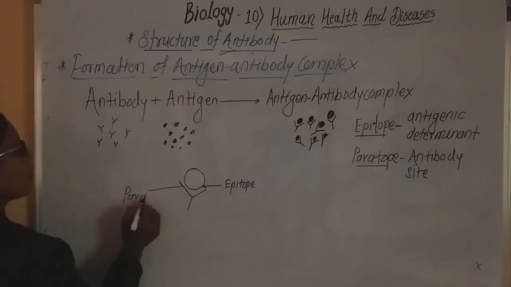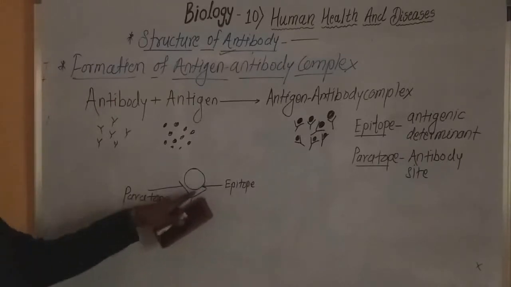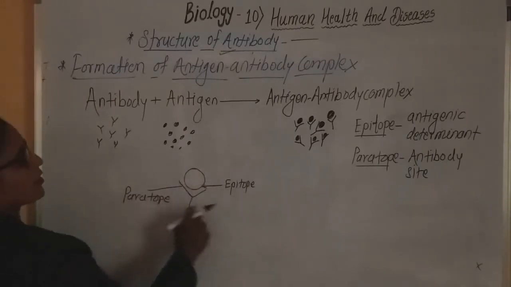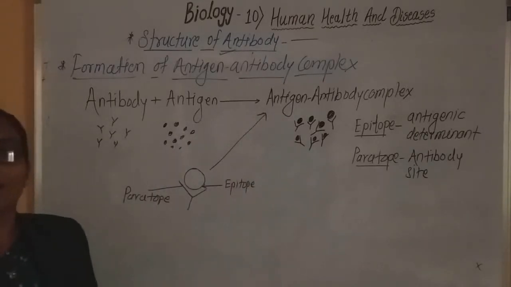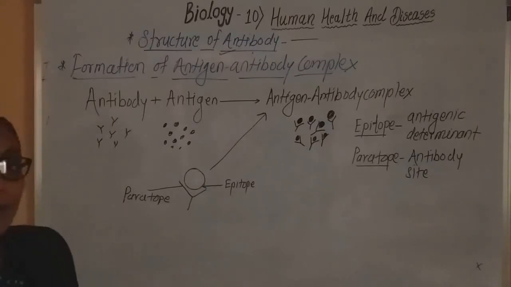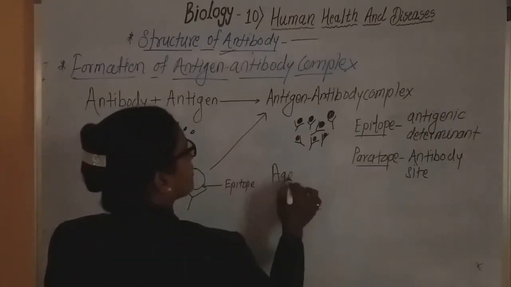This site is called the paratope. Okay, and after the binding, this structure is called the antigen-antibody complex. And this antigen-antibody complex is destroyed with the help of different mechanisms.